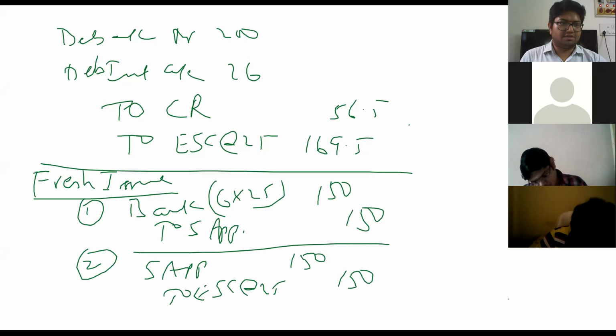Okay, so these are the entries which we pass for your share application and shares allotment. Now after this, what has happened?